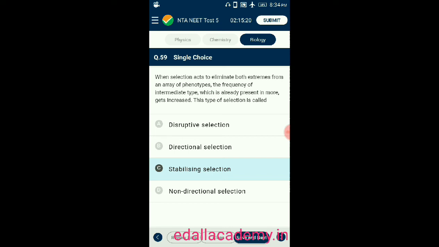The selection acts to eliminate both extremes from an array of phenotypes. The frequency of the intermediate type, which is already present in more, gets increased. This type of selection is called stabilizing selection.